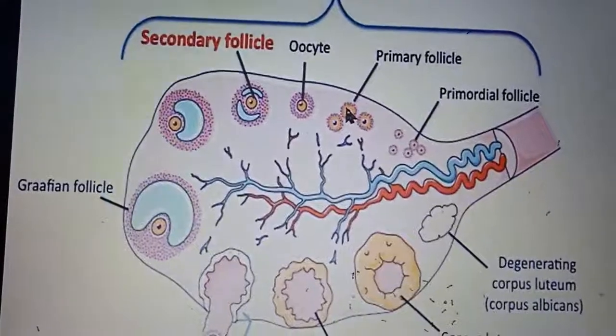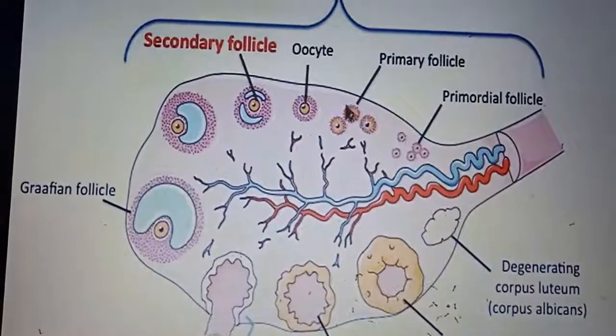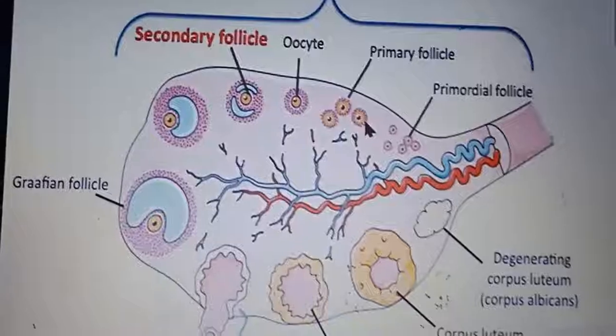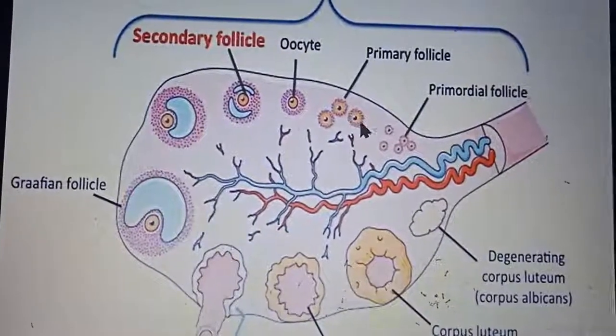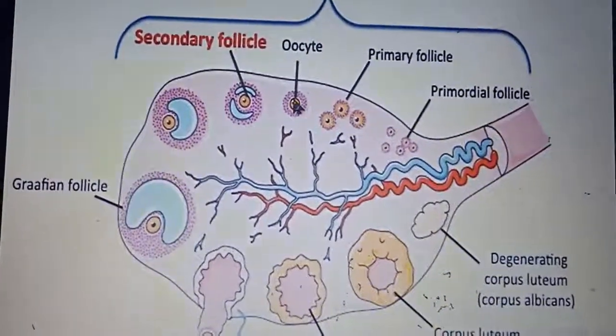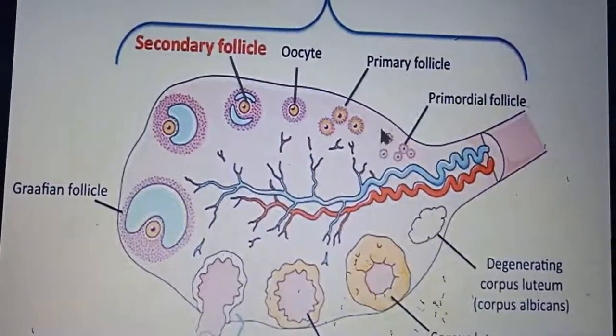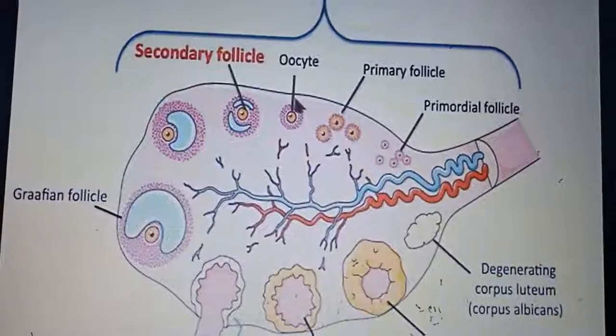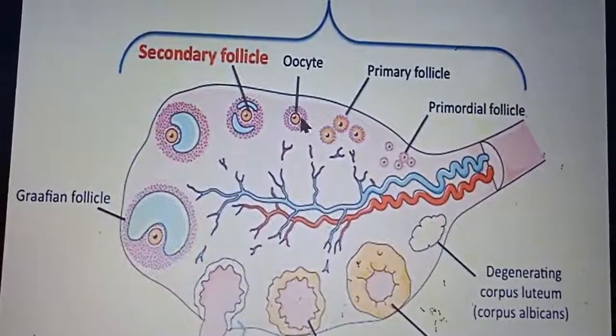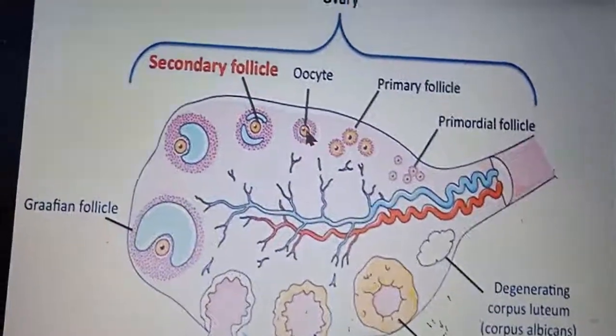This is the primary follicle. This is the unilaminar primary follicle, where the cells converted from squamous into columnar variety. This is multilaminar. In unilaminar there is a single layer of these elongated cells, but here it is multilayered. That's why it is known as the multilaminar primary follicle.